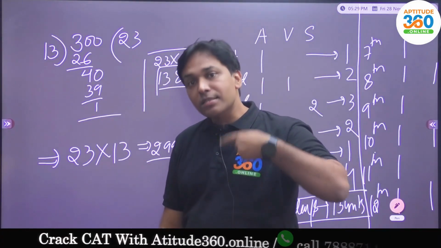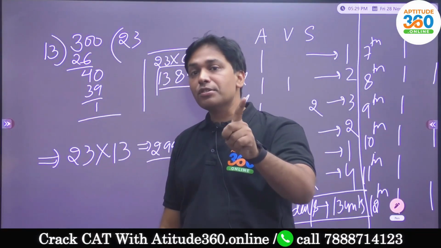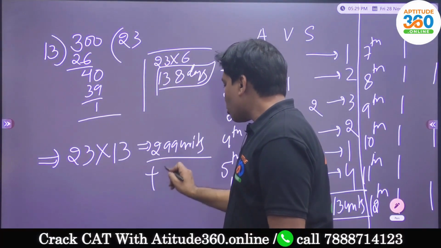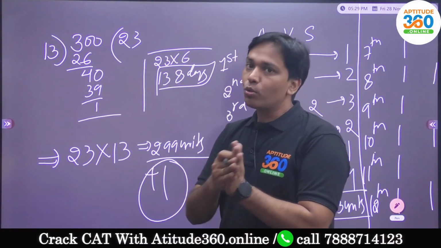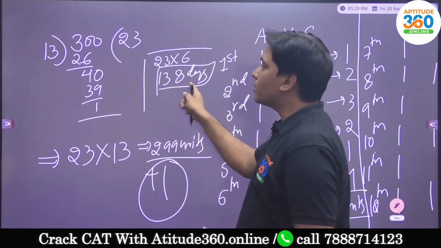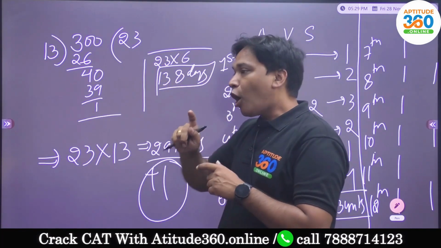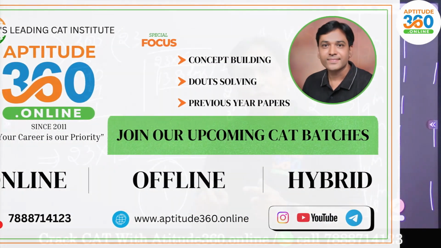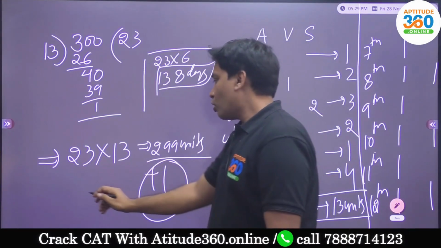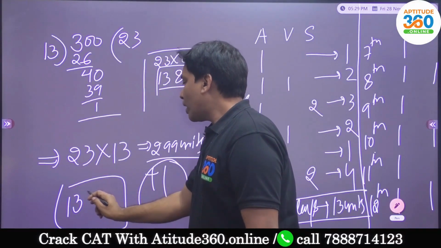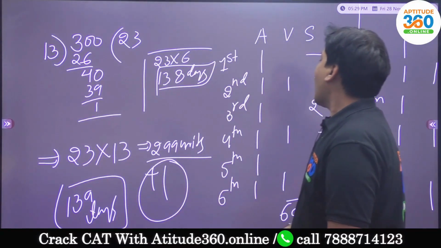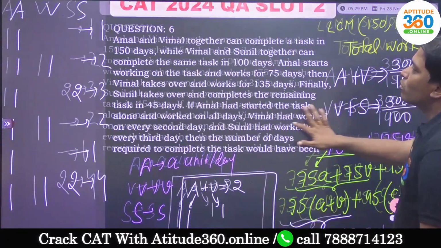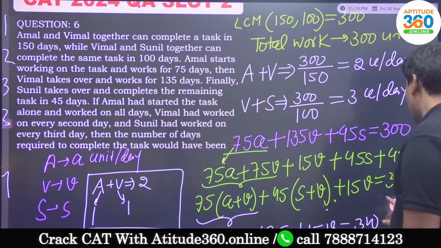And then there will be another cycle, and on the very first day, who is going to be coming? Amal is going to be coming, and Amal does 1 unit per day. So the rest is 1 unit, because the total work was 300 units and 299 units are done in 138 days. So on the 139th day, Amal comes and does that remaining 1 unit of the work, and this entire thing is done. So what is the right answer here? 139 days. And it was a TITA problem, so the options were not given to you in the problem. But I hope you have understood how I am approaching the problem.